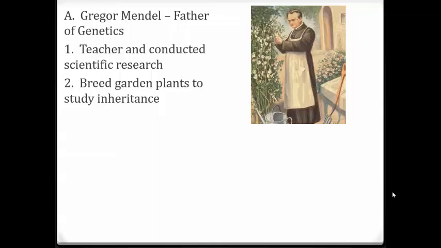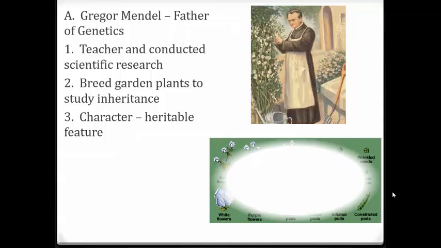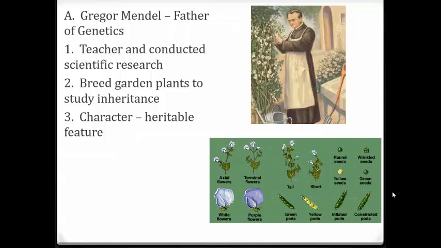He bred different garden plants to study how the traits of the plants were inherited, and he called things that were inheritable characters. So for instance, flower color. Here in the picture we have different ways that the flowers are. Terminal means they're all on the end. Axial, they can come off at different points. Tall versus short. There were round and wrinkled seeds. We have different colors of pea pods. Those were all characters, things that are inheritable, and that's where we get our word characteristic.